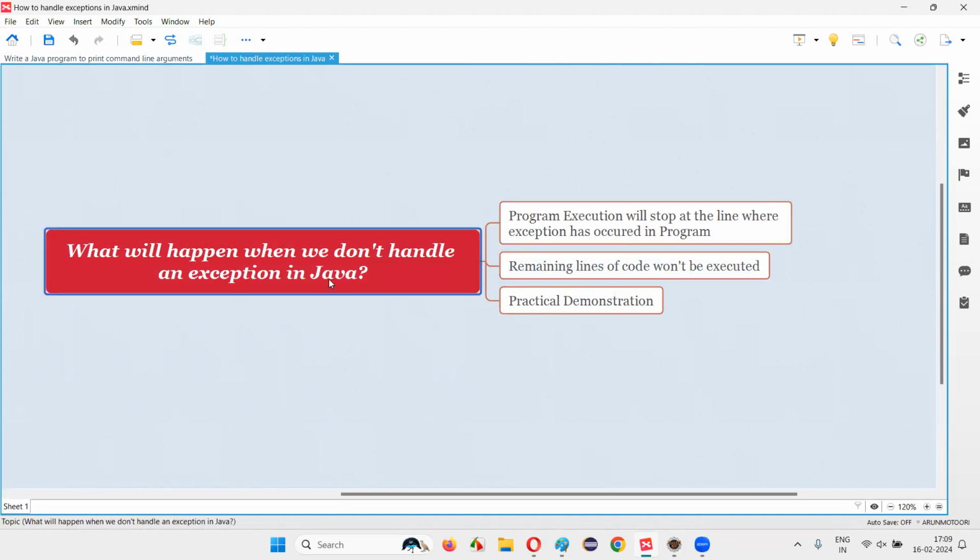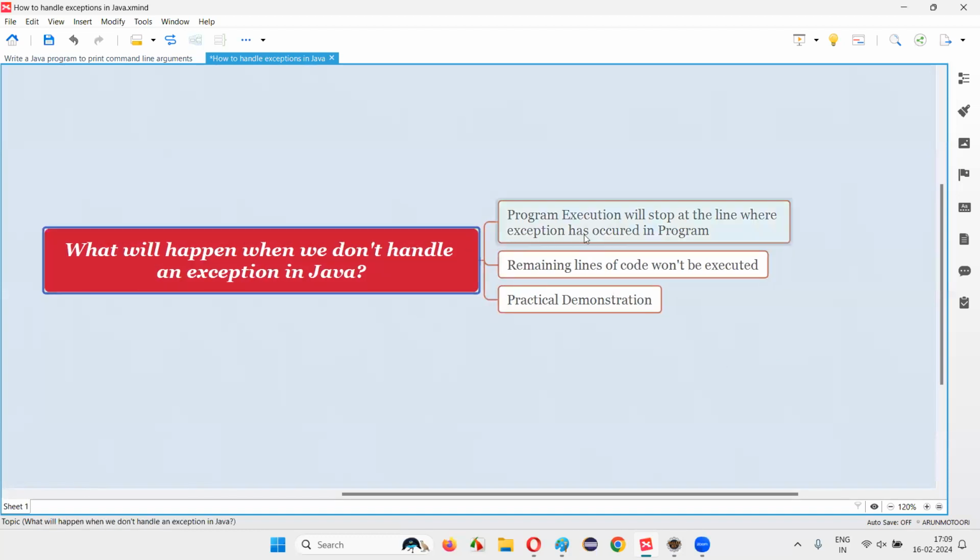So how do we handle an exception in Java? Using a try catch block. That's the only way to handle an exception or runtime error in Java, which comes during the runtime. That is, while executing the Java code, you will get that kind of runtime errors or exceptions in the output. When such exceptions occur, what will happen? The program execution will stop there itself at the line where the exception has occurred, and because of which the remaining lines of code in the program won't get executed. So this is the answer for this question, guys, the theoretical way.